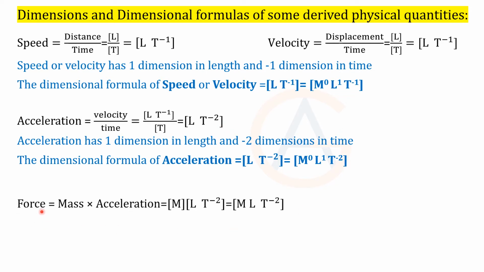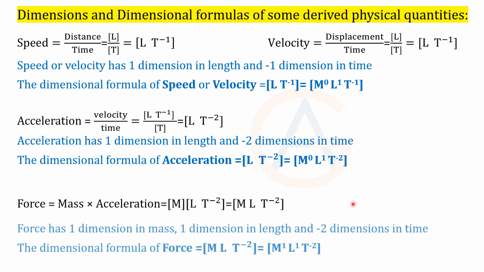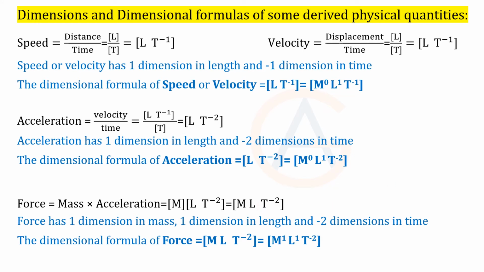One more, force. The formula for force is mass times acceleration. Mass means M, and acceleration, just now we got this part, is taken here, it's clubbed. So this is M L T minus 2. This force is a very, very important physical quantity, so please remember this dimensional formula, M L T minus 2. We can say that force has 1 dimension in mass, 1 dimension in length, minus 2 dimensions in time. Easy.